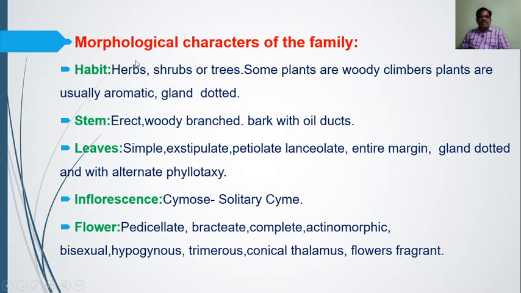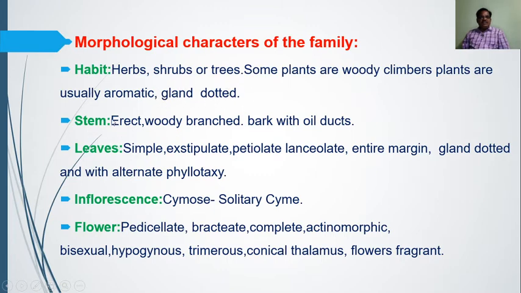When we take examples, the custard apple is found in the form of a shrub, while other plants like Polyalthia longifolia, the Ashoka, are in the form of trees. So the habit may be herb, shrub or tree. Some plants are woody climbers, and they usually have an aromatic smell. They have oil glands present in the leaves.